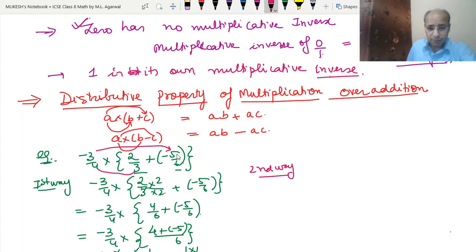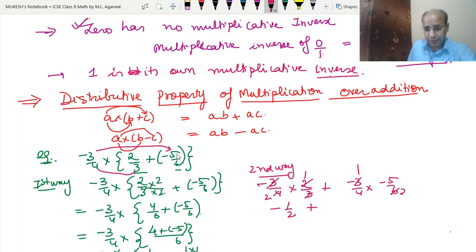So that means minus 3 upon 4 into 2 upon 3 plus minus 3 upon 4 into minus 5 upon 6. Okay, so 3 and 3 divided, 2 1 ja 2, 2 2 ja 4, this divided, so we got minus 1 upon 2, plus same way 3 1 ja 3, 3 2 ja 6. Okay, so now we got minus 1 into minus 5 is 5, 4 into 2 is 8.